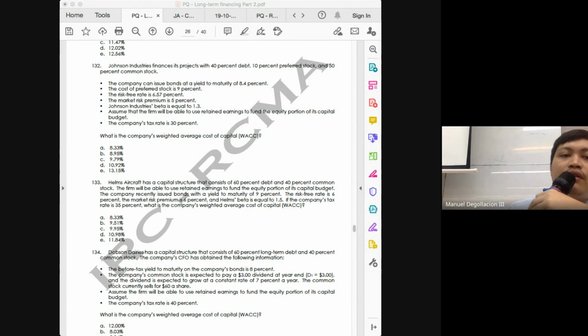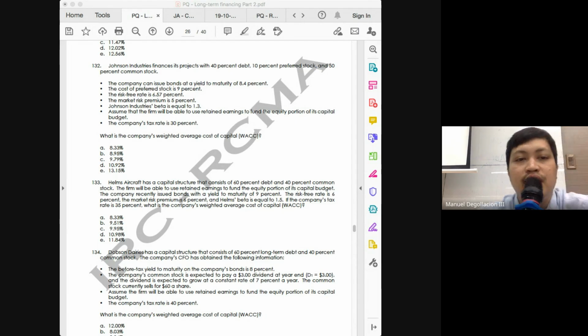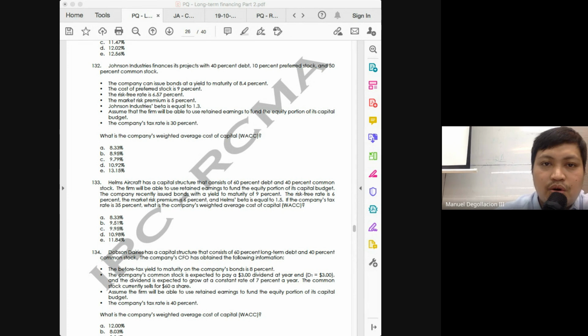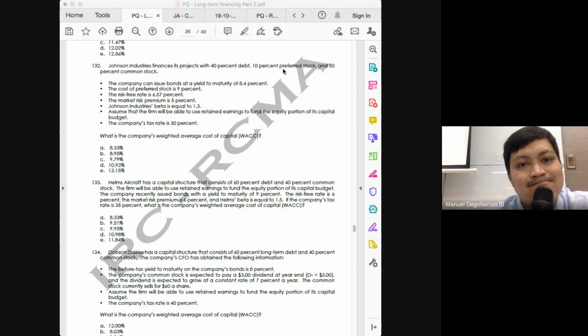Takeaway for number 132, class. You might think, because the problem said that the firm will be able to use retained earnings to fund the equity portion, that your cost of preferred will be ignored. Because the funding from the retained earnings is only relevant to your cost of common equity. Okay? So even if it says retained earnings will be sufficient to cover the equity portion, it is only referring to your common equity class. So preferred would still be included. Otherwise, your capital structure will not be complete.